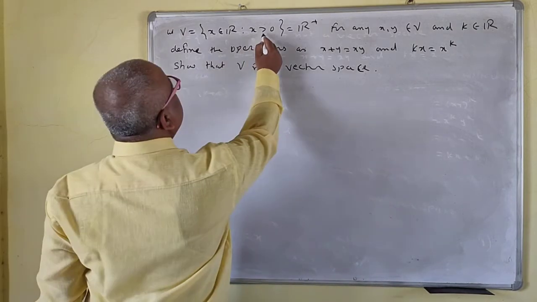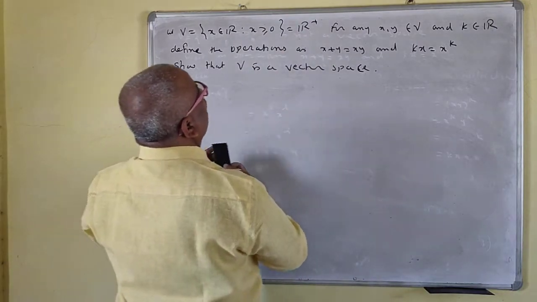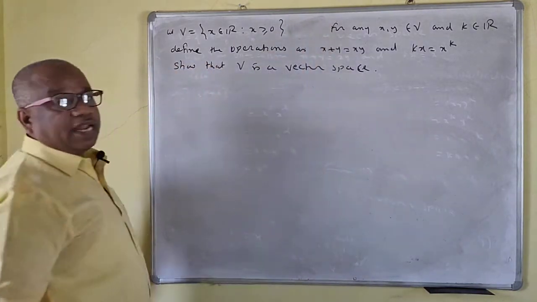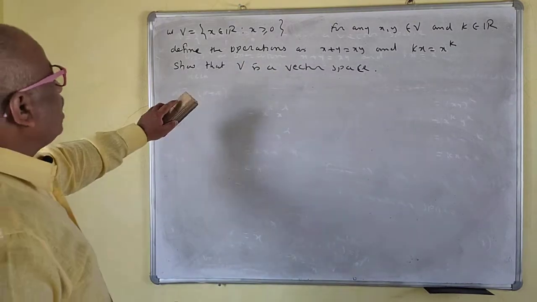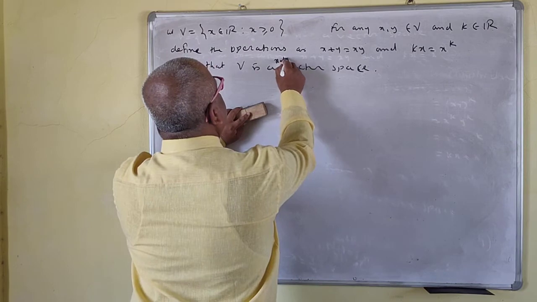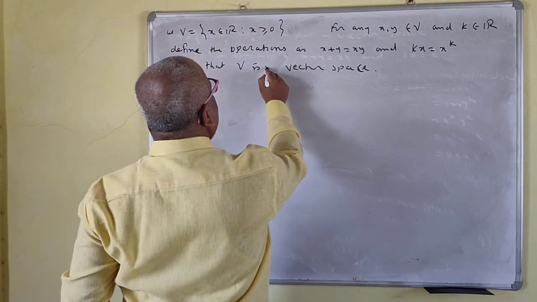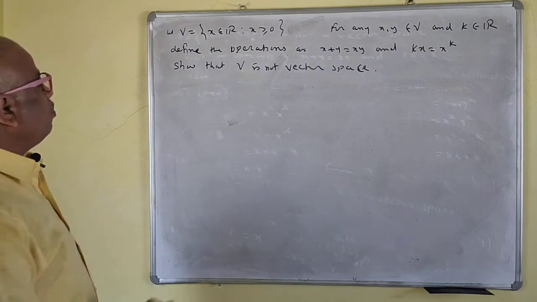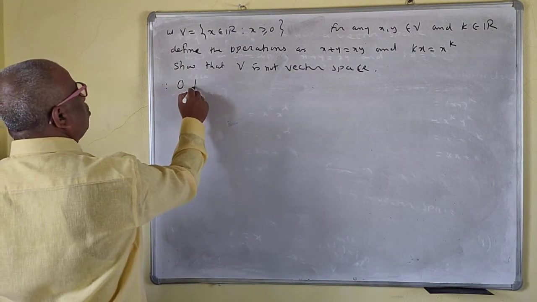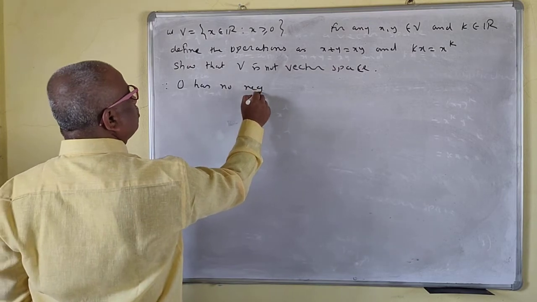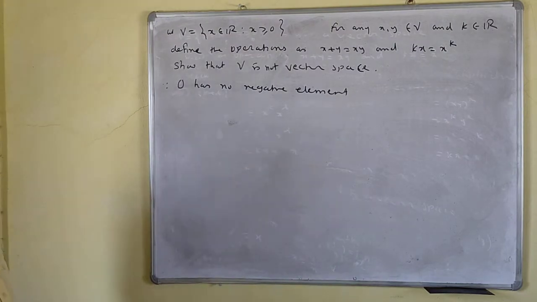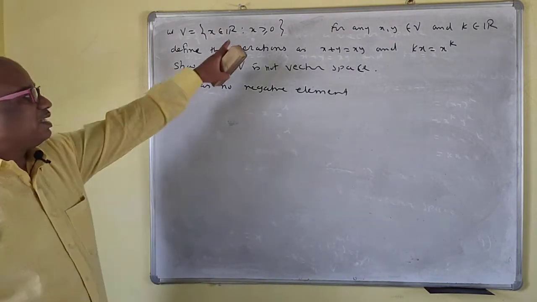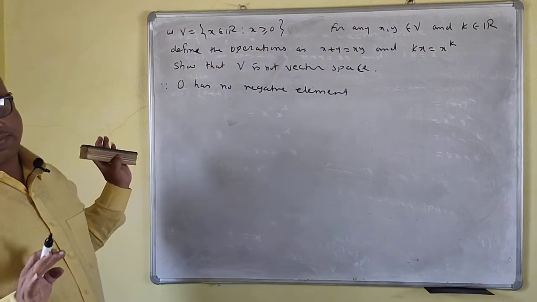Okay. So if you remember these 10 axioms, then this will be easy. So if I do this, the second example I am taking, R plus is greater than or equal to 0, that means 0 is there. For any x, y belonging to V, then V is not a vector space, because 0 is there, since 0 has no negative element. So if it is greater than or equal to 0, then it is not a vector space.